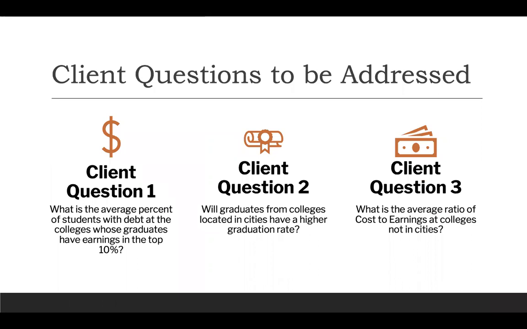Question 1 is, what is the average percent of students with debt at the colleges whose graduates have earnings in the top 10%? Question 2, will graduates from colleges located in cities have a higher graduation rate? And question number 3, what is the average ratio of cost to earnings at colleges not in cities?